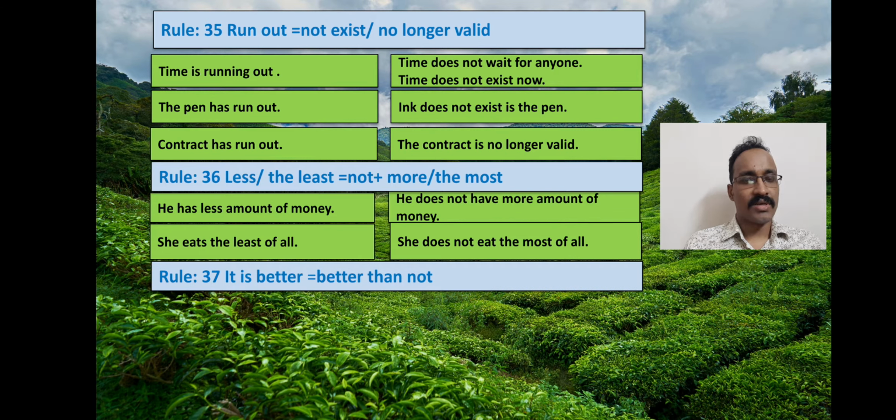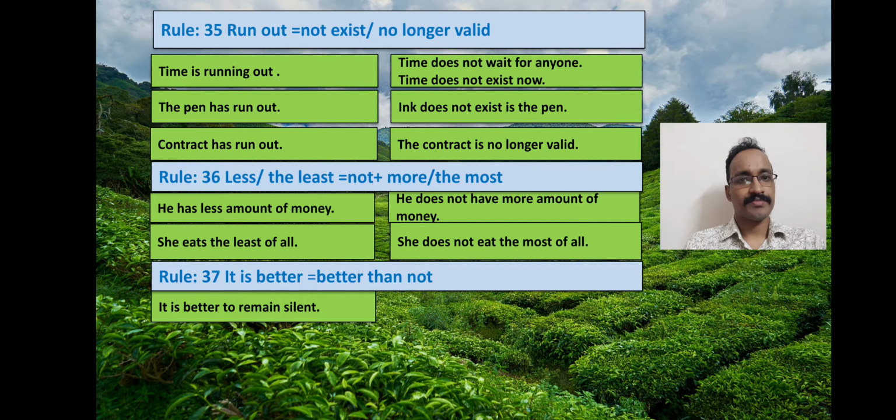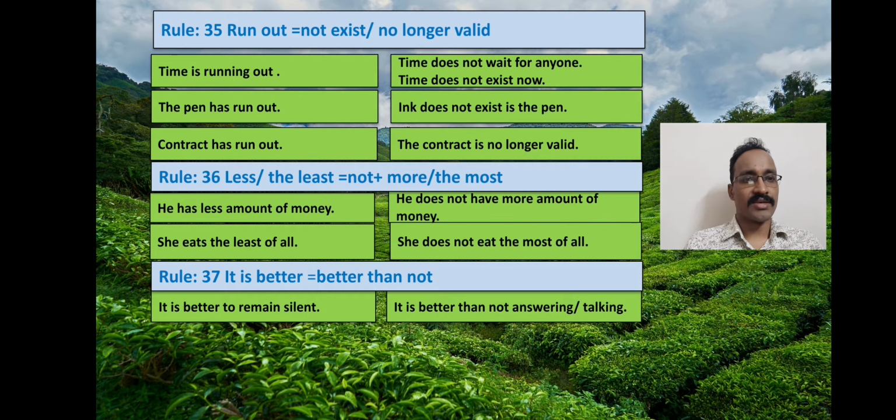Rule 37. Here you see in the affirmative sentence we will find "it is better", and to make these sentences negative we will use "better than not". The examples will make you clear. It is better to remain silent. It is better than not answering, or it is better than not talking.